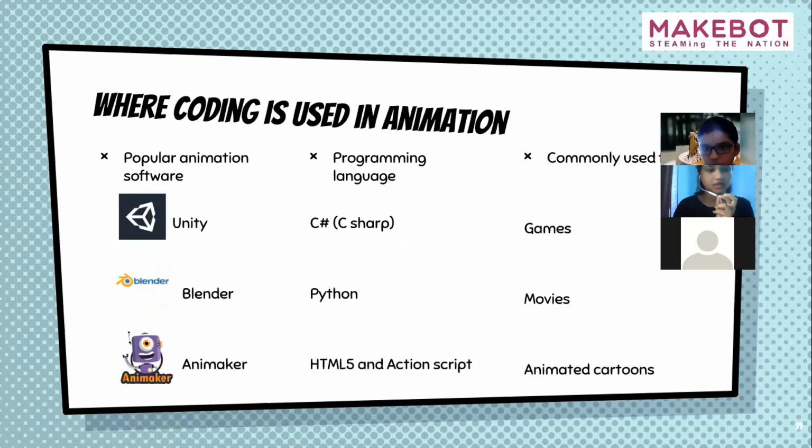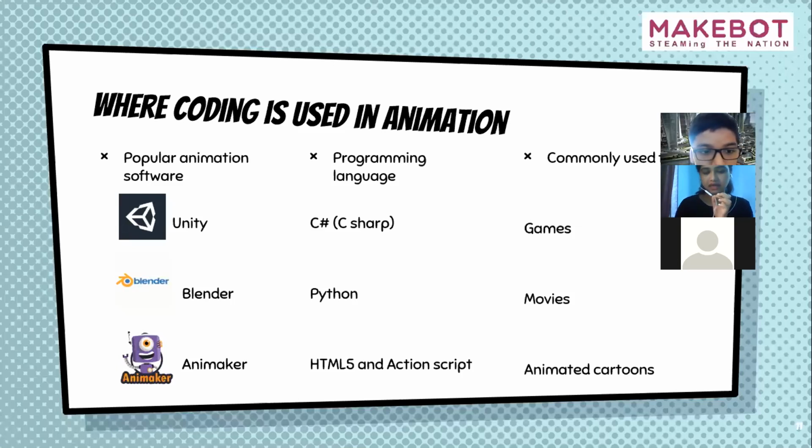As I said, there are many popular animation softwares which are developed using programming languages. Here are a few of them, like Unity. Many of you have played games where the name Unity comes up, which means that game is developed in this software. The programming language used to create the Unity software is C sharp.